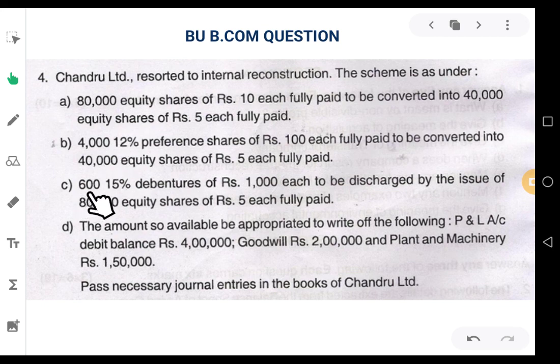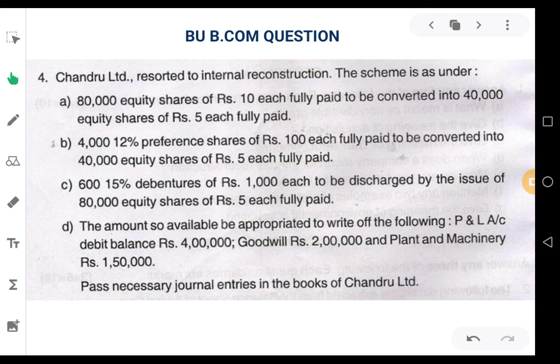And the third one, if you see, 600 15% debentures of rupees 1,000 each to be discharged by the issue of 80,000 equity shares of rupees 5 each fully paid. Here, debentures are also converted to equity shares.